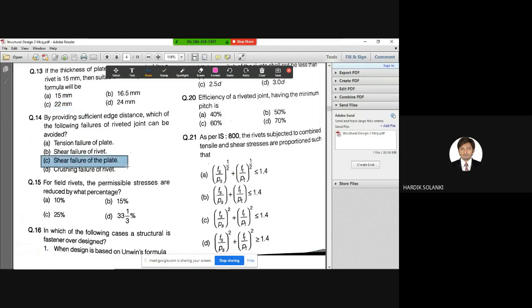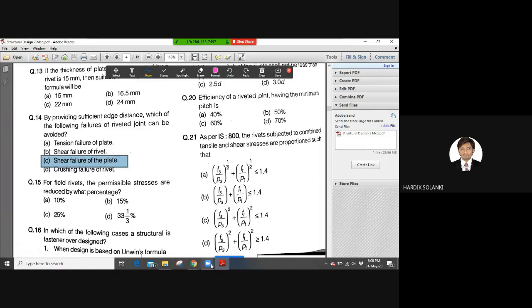Exactly, the correct answer. I think it is Nima. Yes, good. Now, I'll give you one small explanation for that because others may not understand. By providing proper edge distance, we can prevent shear failure, splitting failure, bearing failure of plates. So if we provide edge distance properly, we can also prevent other failures other than shear failure. We can also prevent splitting failure.